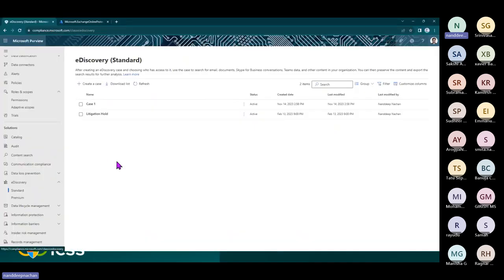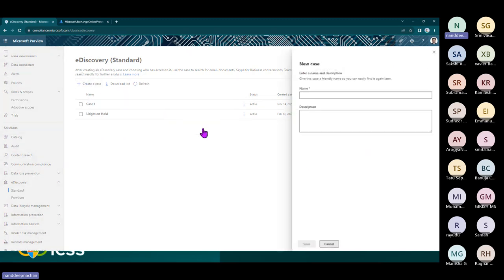So okay, the first thing you need to do is go to compliance.microsoft.com, which is your Microsoft Purview compliance portal, and then from eDiscovery, select Standard. If you do not see this menu, there is a Show all button at the end. Click that, and then you should be able to see eDiscovery Standard. On this Standard page, you just need to create a case. So you can go ahead and click Create case.